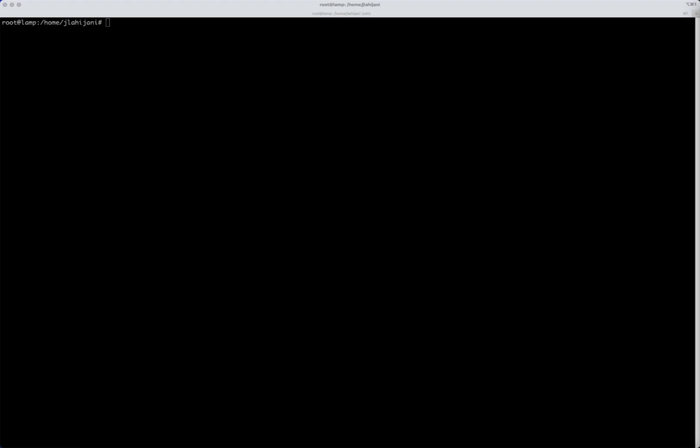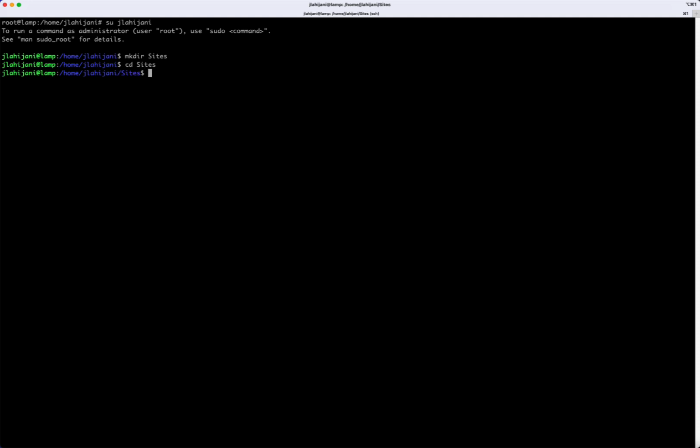Now that the user is set up, we want to log in as that user. This video won't demonstrate how to set up SSH keys for users, but feel free to look that up. So let's go ahead and switch to that user with the following command. Now let's create a folder where we'll store our sites. Afterwards, we'll configure virtual hosts. We'll create a folder called sites. Then we'll download the latest development version of ProcessWire using Git. We'll use this command to download the latest version of ProcessWire into a folder called johnlahi.com.